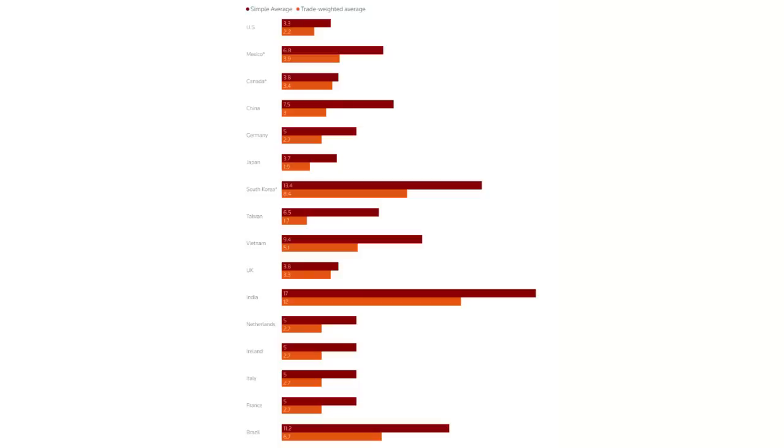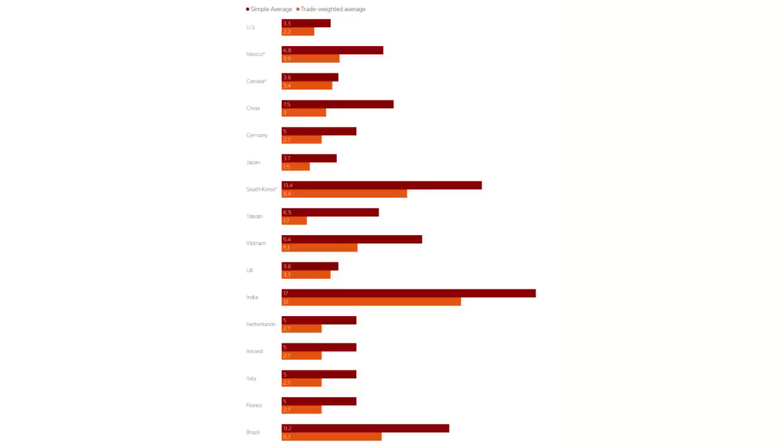So in terms of assessing the potential impact of these reciprocal tariffs, let's have a look at the average tariffs that are charged by the USA's 15 largest trading partners. This chart shows the average tariff applied against imports by the USA and its 15 largest trading partners. And as you can see, there are two different bars for each country. The darker bar shows the simple average and the lighter bar shows the trade-weighted average. But we'll just focus in on the simple average here because I don't have the full breakdown of how the trade-weighted average has been calculated.